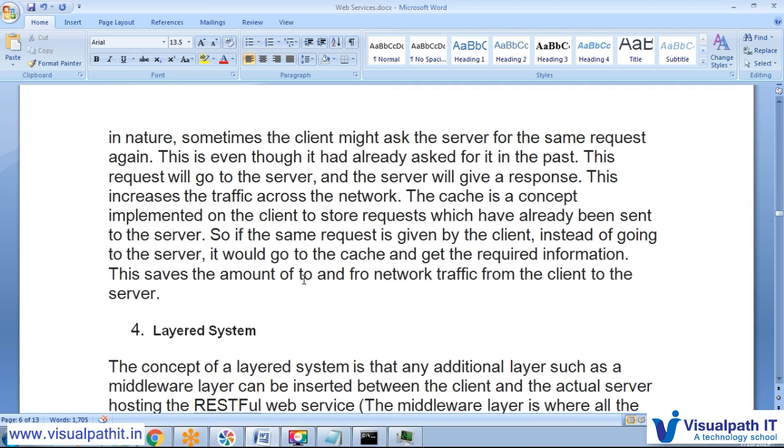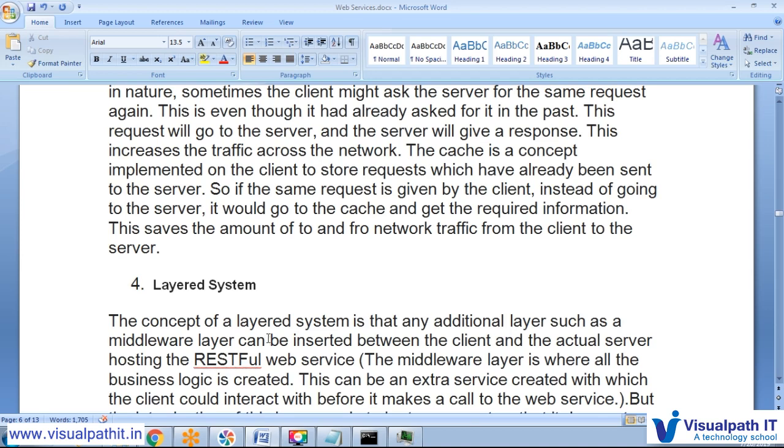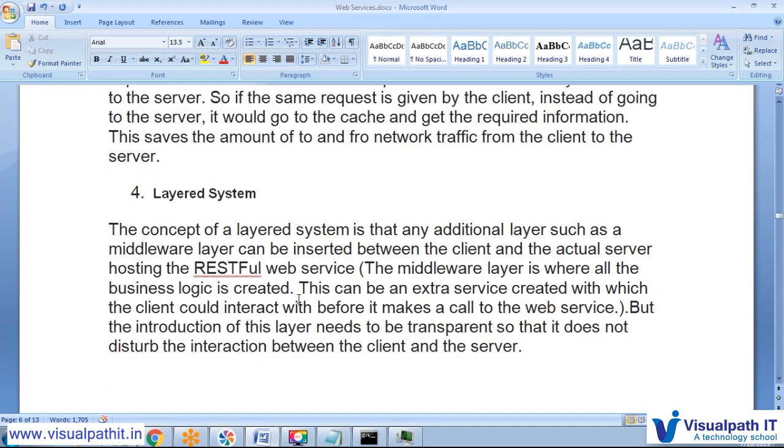But the thing is that both have the performance issue. So here we have to achieve this through using a cache. If you know that they are frequently going to ask a particular server for something, we can store it in a particular cache, and then deliver it through that cache. The other thing is the layered system. What is a layered system?